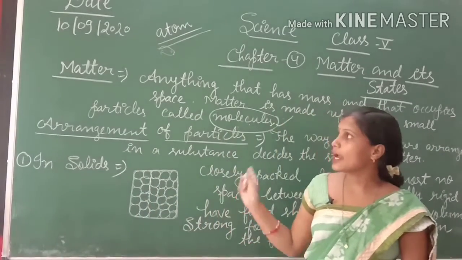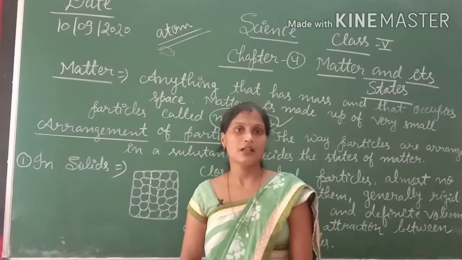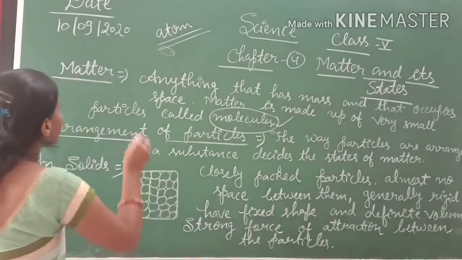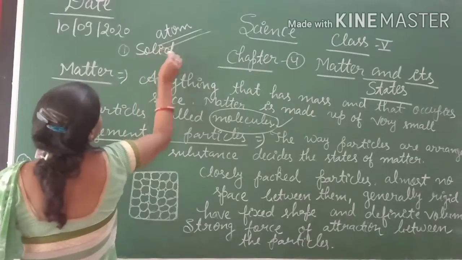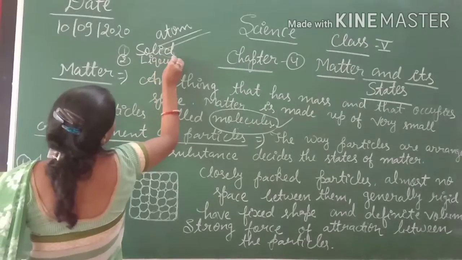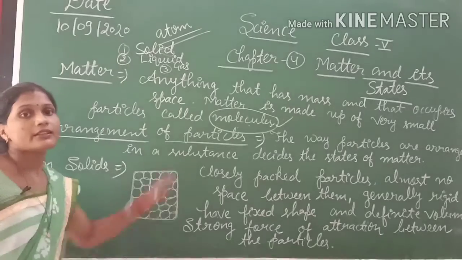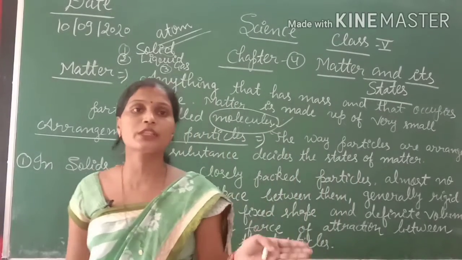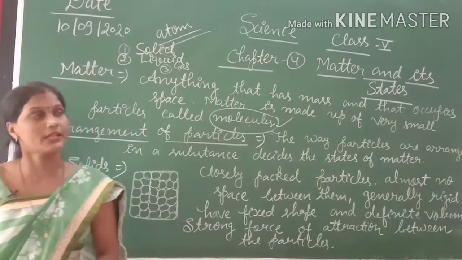Okay, and how many states of matter are there? There are mainly 3 states of matter: first solid, second liquid, and third gas. These are the main states of matter. Beyond this, plasma is known as the 4th state of matter.